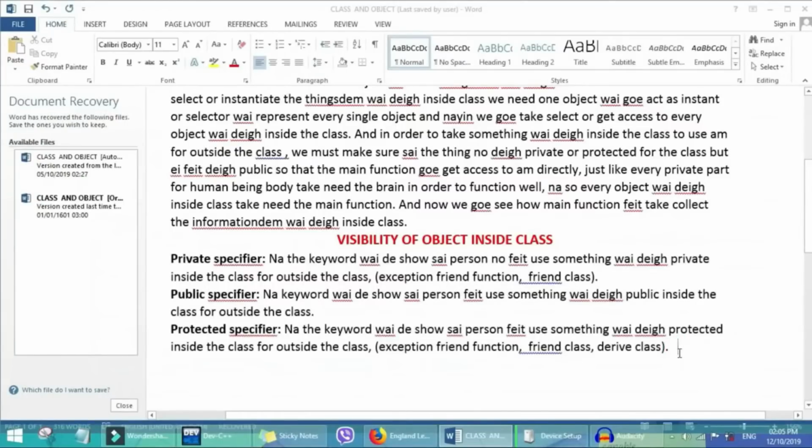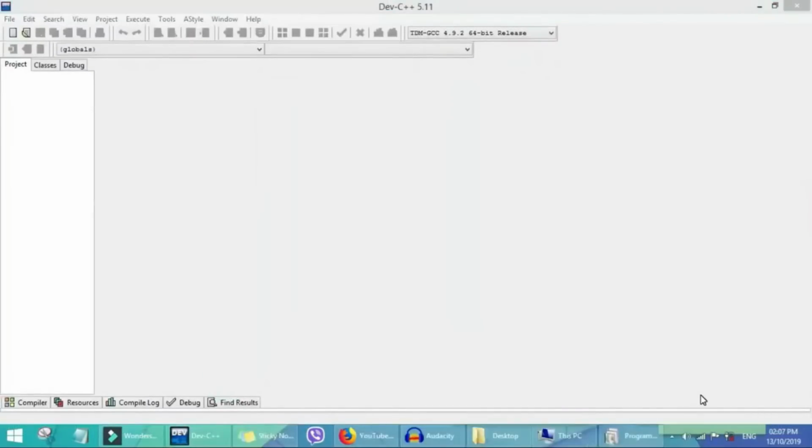So now what we will do is different examples, and in all these examples we will see the way different groups can get access to data under the private specifier, public specifier or protected specifier. So now we go to our Dev C++, and create a program that will show us the way we can use a class in C++.